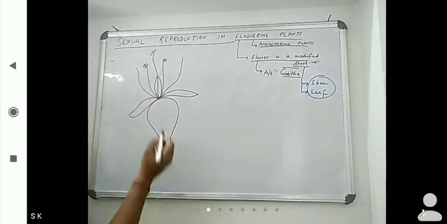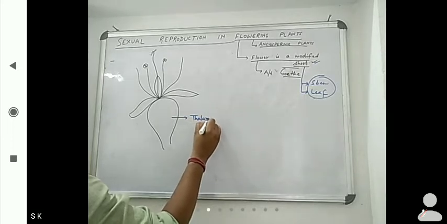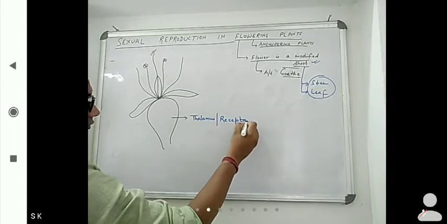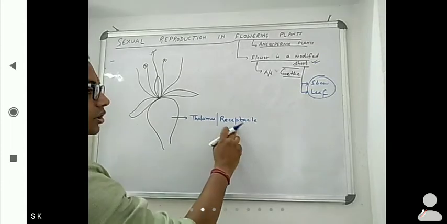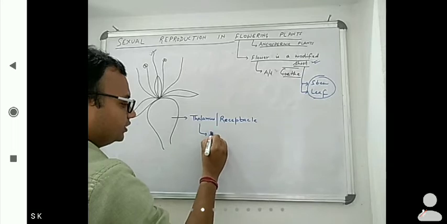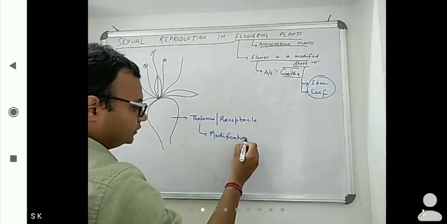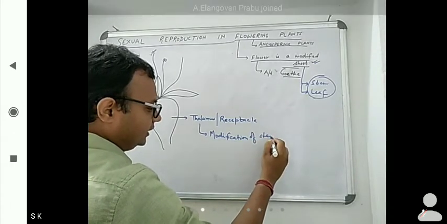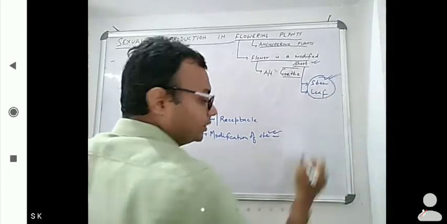Okay, now come on, this is what? This is thalamus or receptacle. Thalamus or receptacle. Okay, this thalamus or receptacle is a modification of stem. Modification of stem. So we proved that it contains stem.